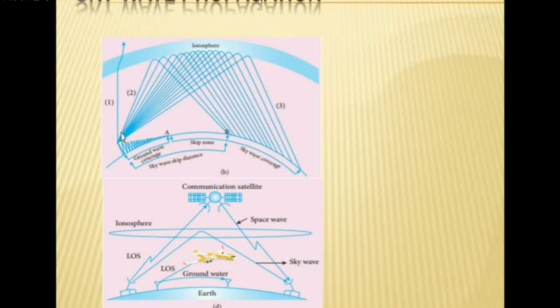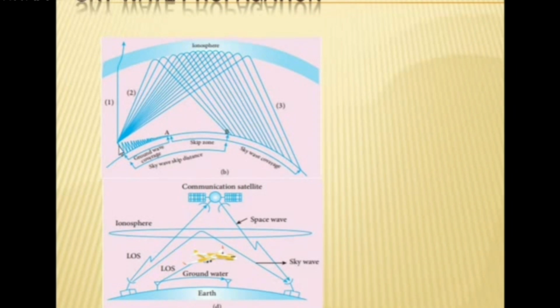Only in a particular direction will it be reflected. Otherwise, those electromagnetic rays escape from the ionosphere and go to space. We can't receive that signal. Only if the signal is reflected by the ionosphere can we receive it. So this is called sky wave propagation.